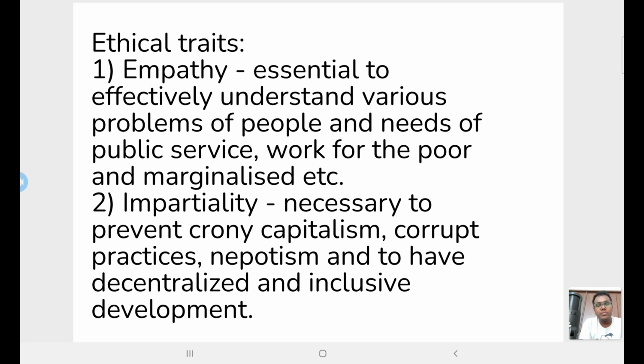The second one is impartiality. Impartiality is nothing but to prevent partiality. To prevent partiality, to prevent nepotism, to prevent corrupt practices, to prevent crony capitalism, impartiality is necessary. Also, to have inclusive and decentralized development, impartiality is required.